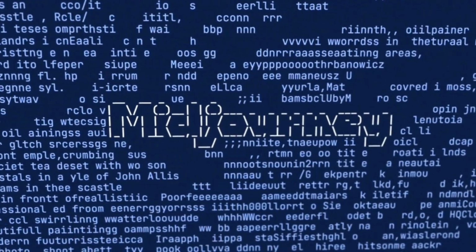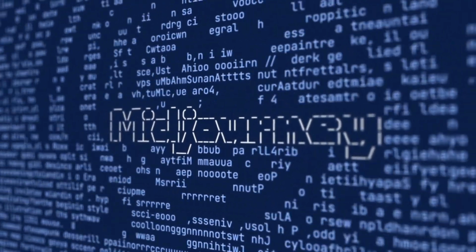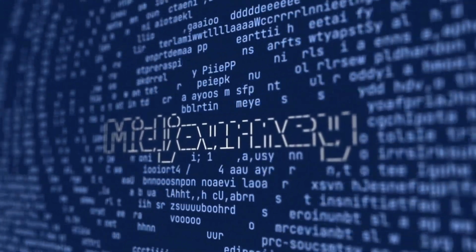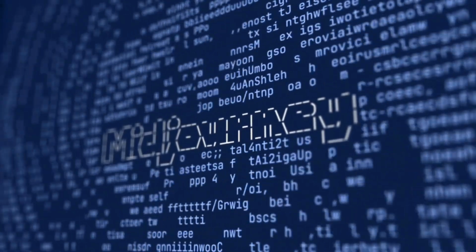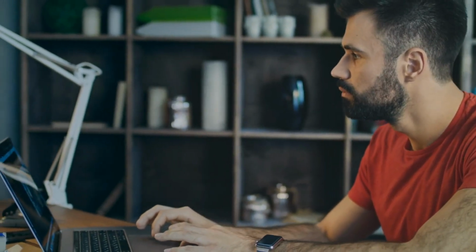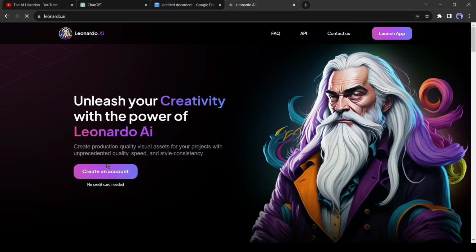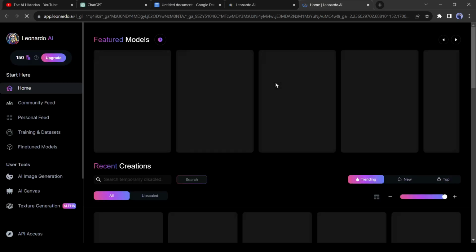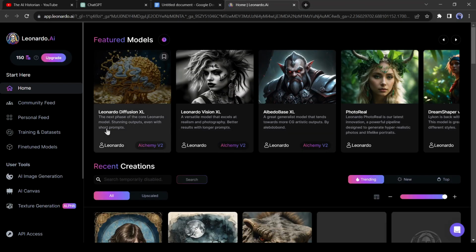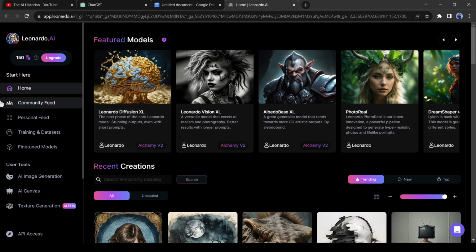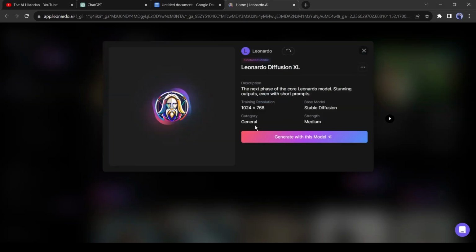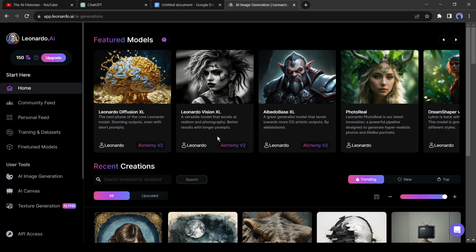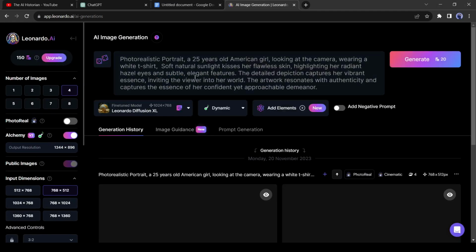In my opinion, Midjourney is the best option to generate images, because it generates high-quality images. But not everyone has a subscription to Midjourney. For this reason, I will use Leonardo AI to generate images. Come to Leonardo AI. If you don't have an account on Leonardo AI, create an account with your Google or email account. After coming to the Leonardo AI dashboard, select Leonardo Diffusion XL as your featured model, because it can generate high-quality images with short prompts.